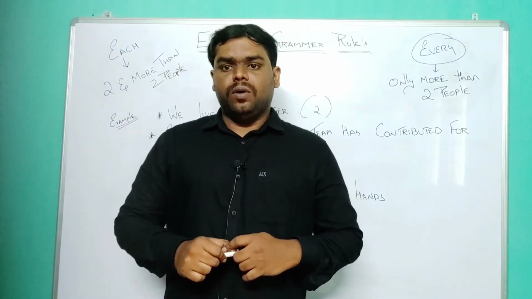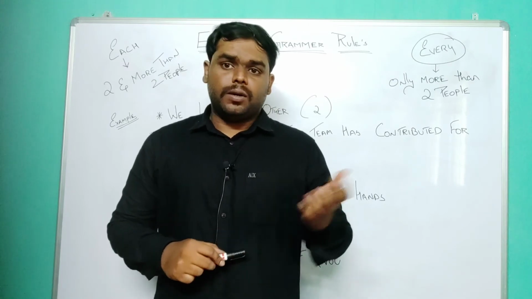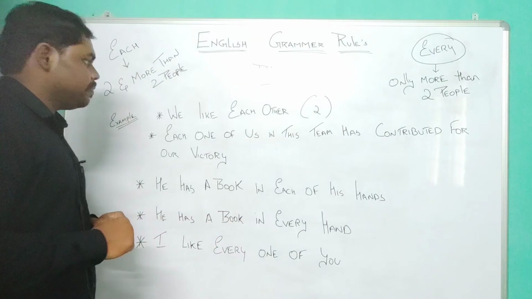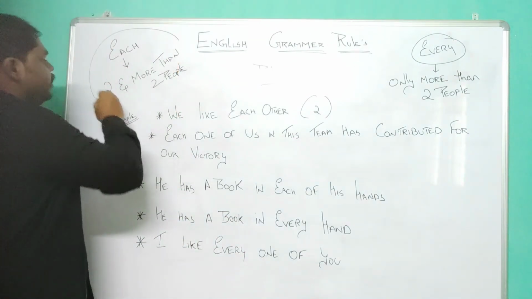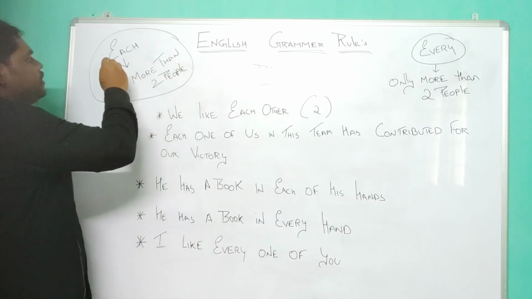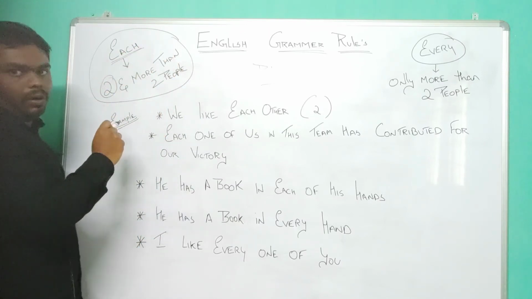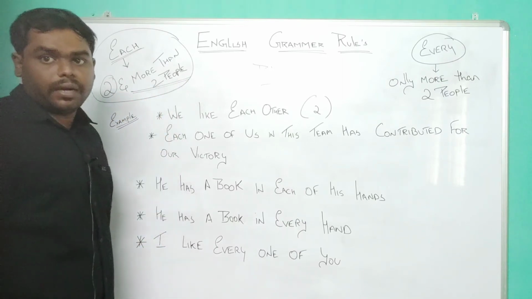Now let us see the word usage of each and every when we frame a sentence for representing two or more people. I have already told you that each is a word which can be used to represent only two people or two or more people, right?